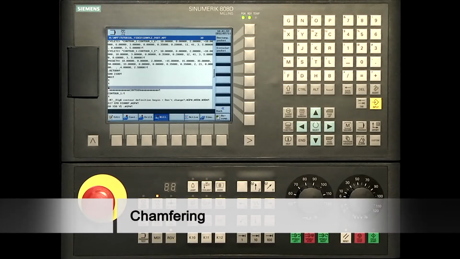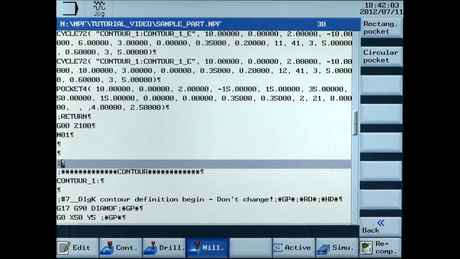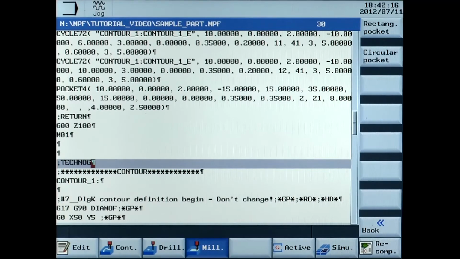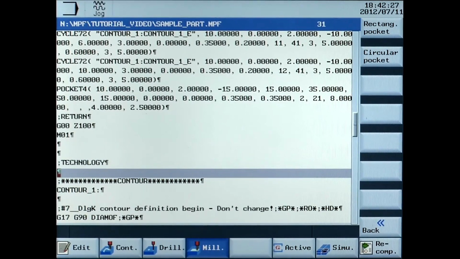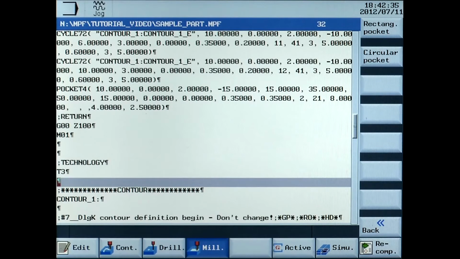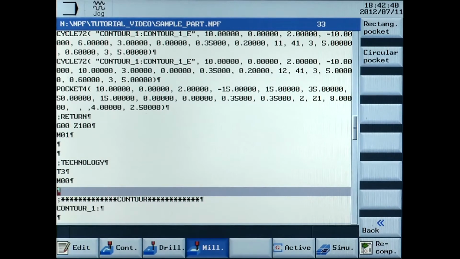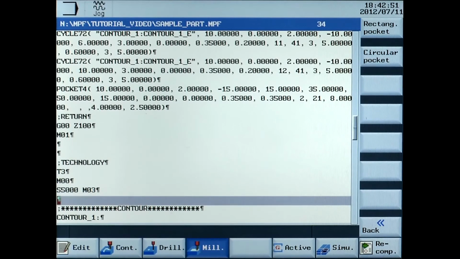The structure of the technology, motion and return is still used. Technology. T3, the chamfering and centering tool, is now used. M00 tool change. S5000 M03 changing the spindle speed. Motion can now be entered.